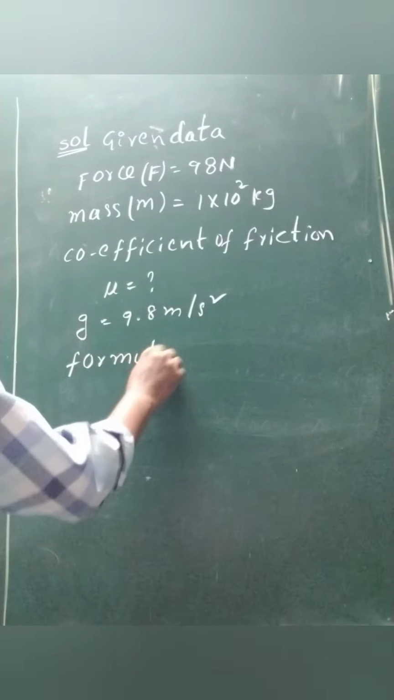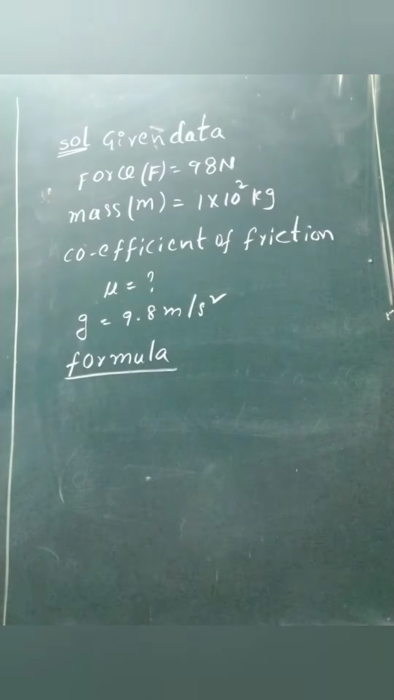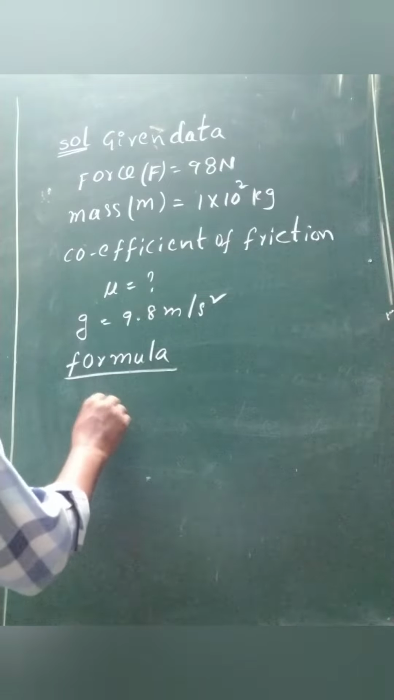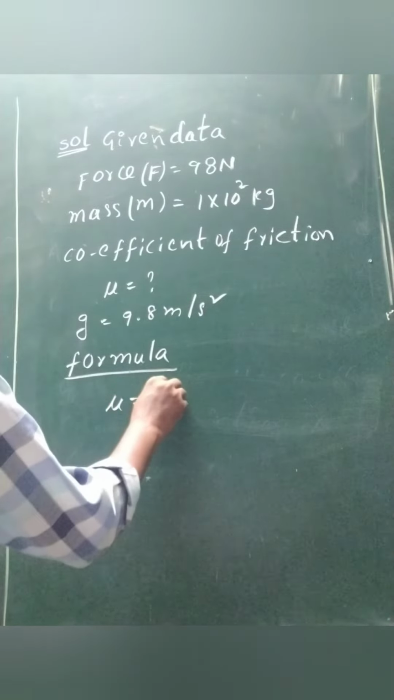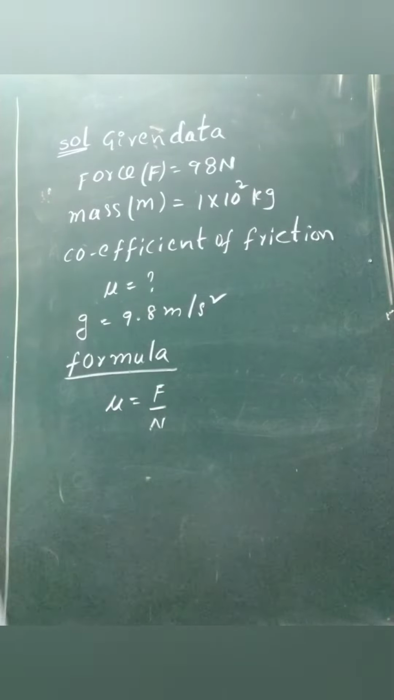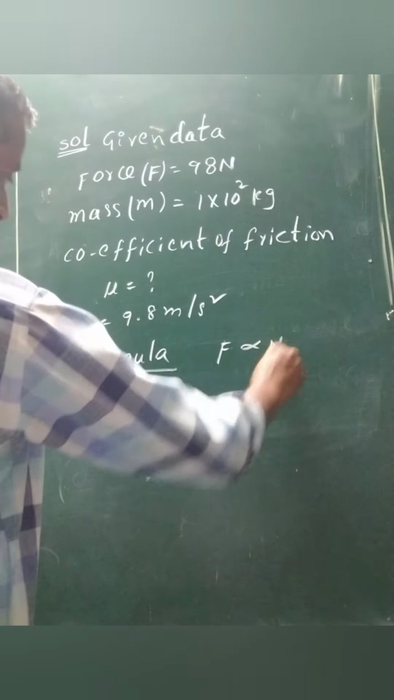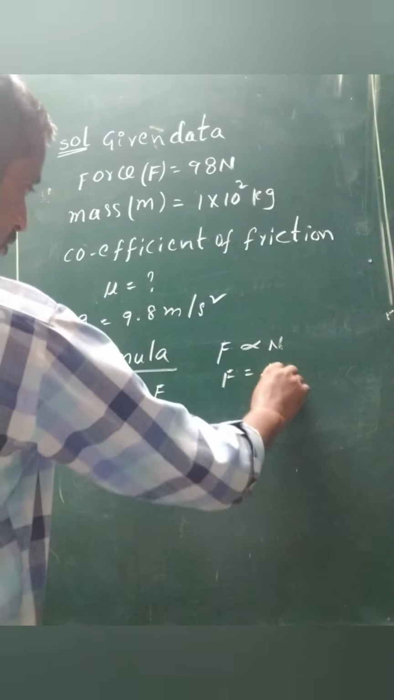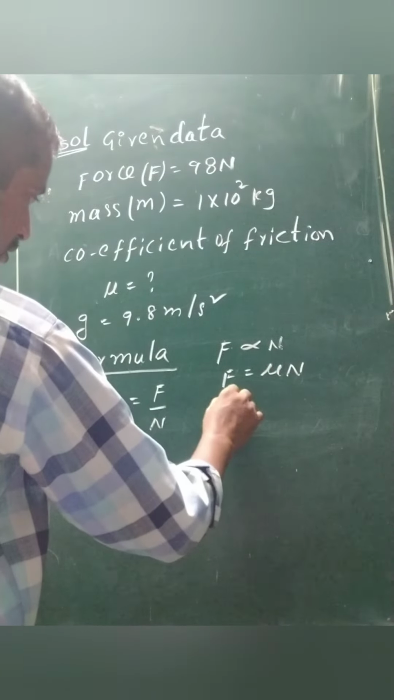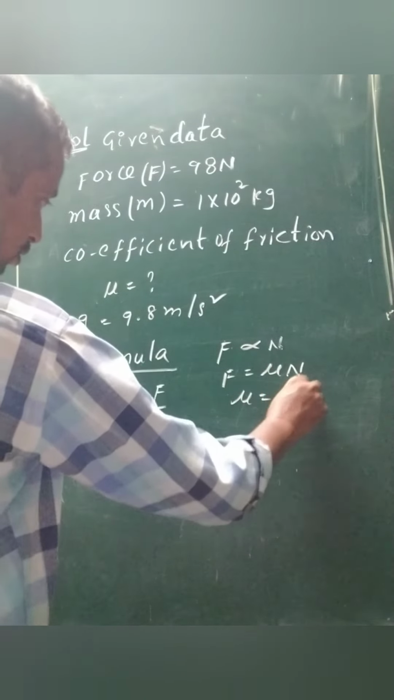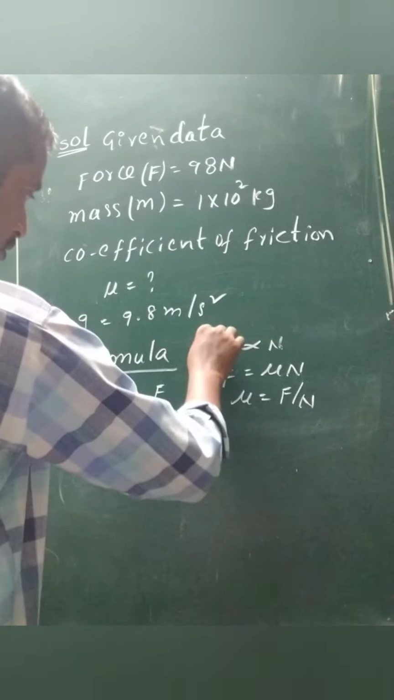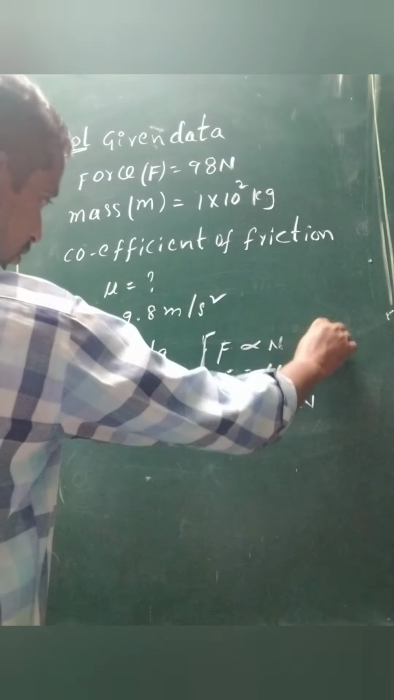Formula: mu is equivalent to F by N. Since frictional force is directly proportional to normal reaction, so remove the proportionality constant, F equal to mu into N, then mu equal to F by N only. So this is the formula.